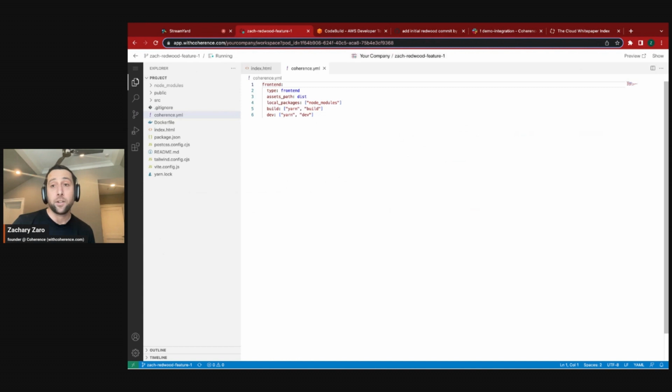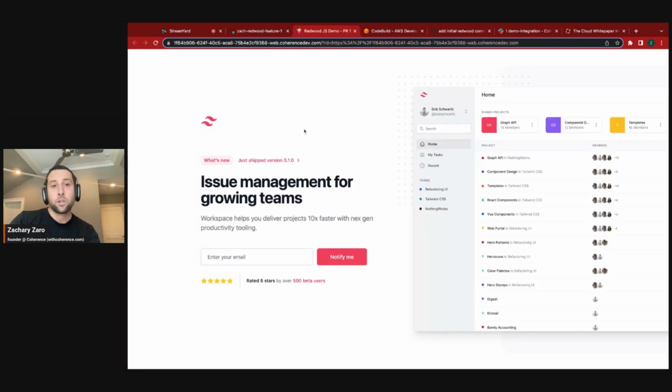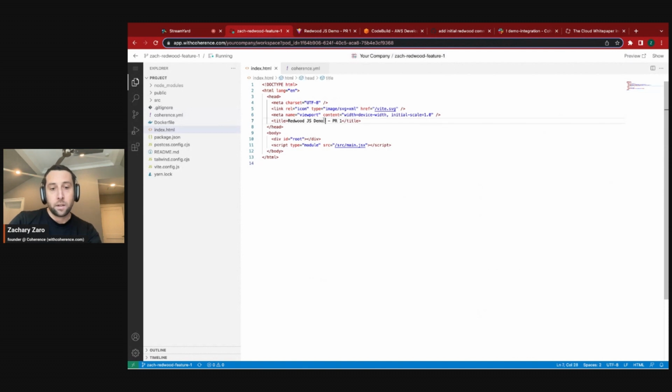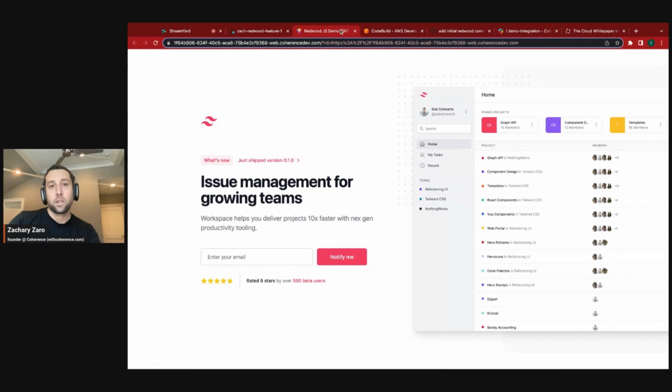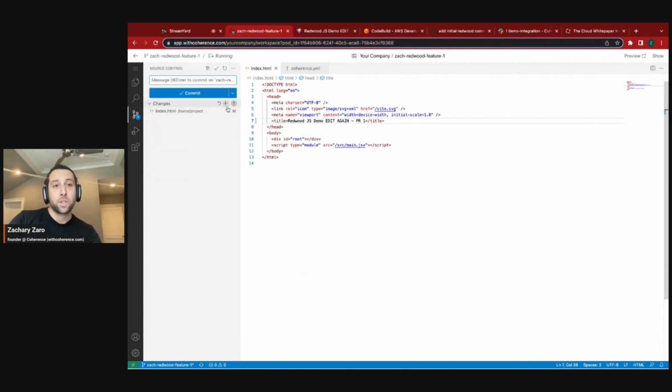A VS Code in the cloud that, in addition to the ability to edit the code, is really running the development server for your application right in it. So this is deployed right on the instance for this VS Code, and I don't have to deploy anything to see these changes reflected. You can see they're already reflected here in this tab. I can do my own personal development, maybe use these for pair programming or something. And then as soon as I git push, which I can do right from here, I would see another build.